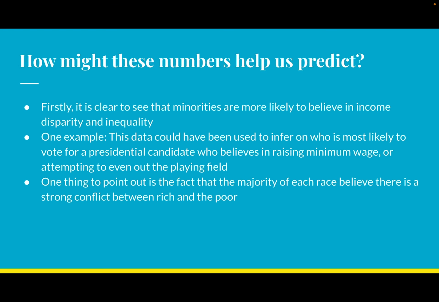How might these probabilities help us predict? So firstly, I think it's very clear to see that, at least in this set of data, minorities are more likely to believe in income disparity and inequality. The black and the Hispanic belief for strong conflict between the poor and the rich was both higher than the white. Moreover, one example this data could be used for, my mind went to presidential candidates and presidential races or something like that.